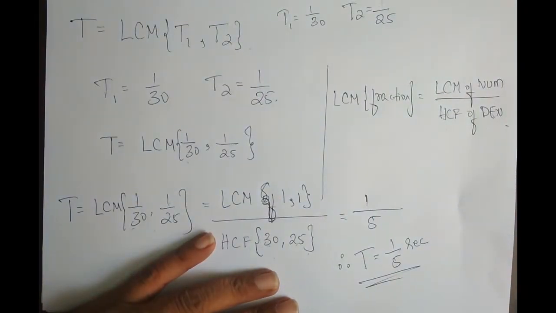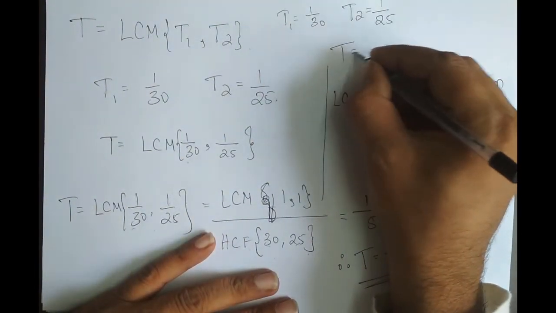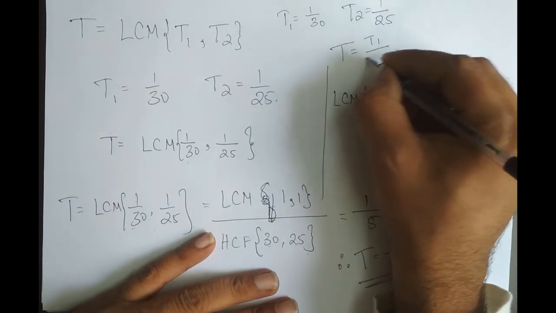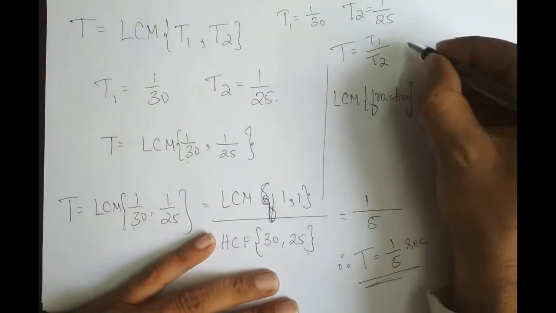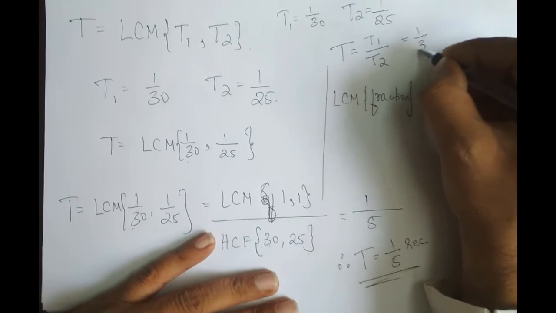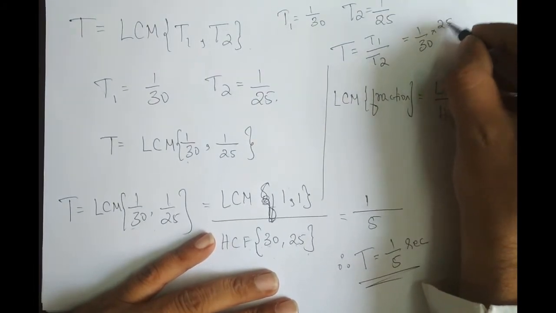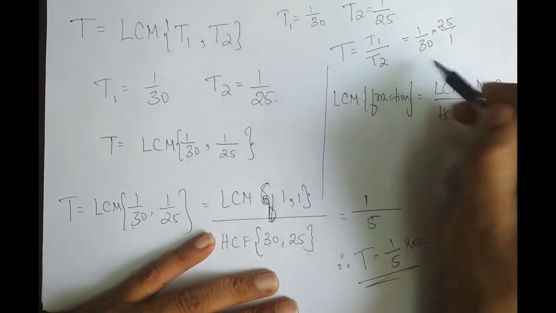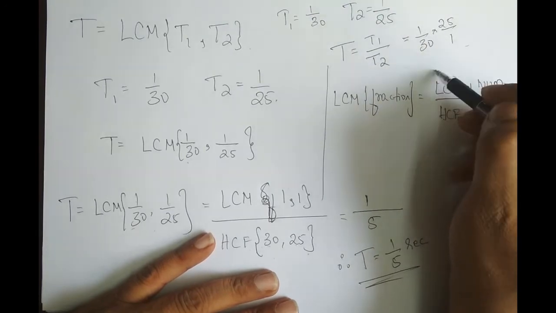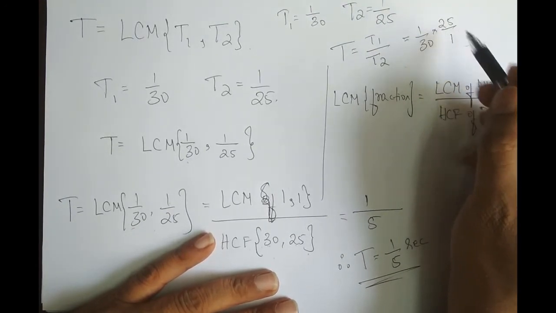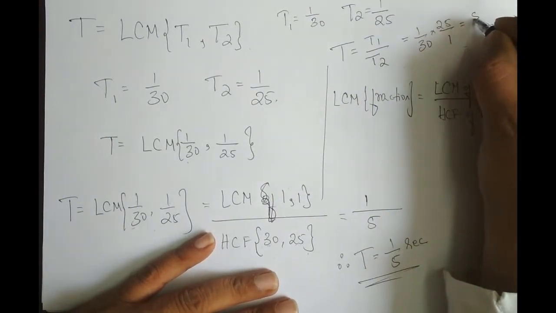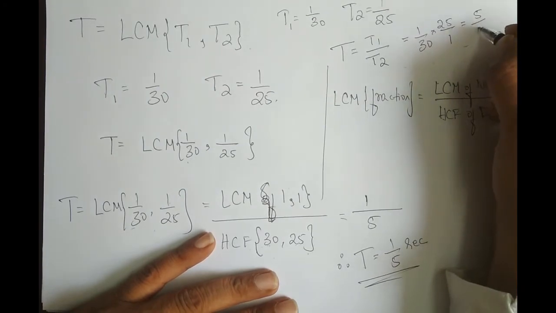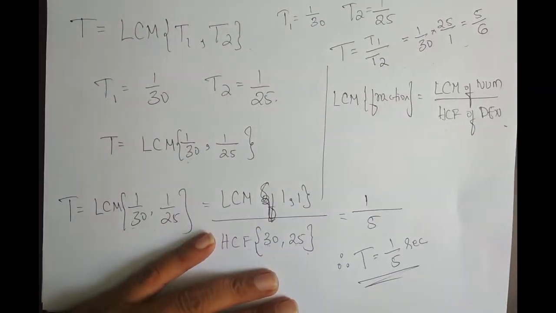Now capital T, I can call it the ratio of two integers T1 and T2, which is 1 by 30 into 25 by 1, so 25 goes to the numerator. 5 fives are 25 and 5 sixes are 30.